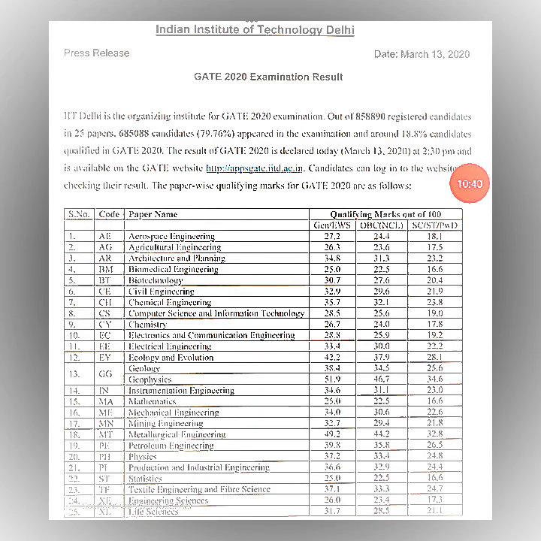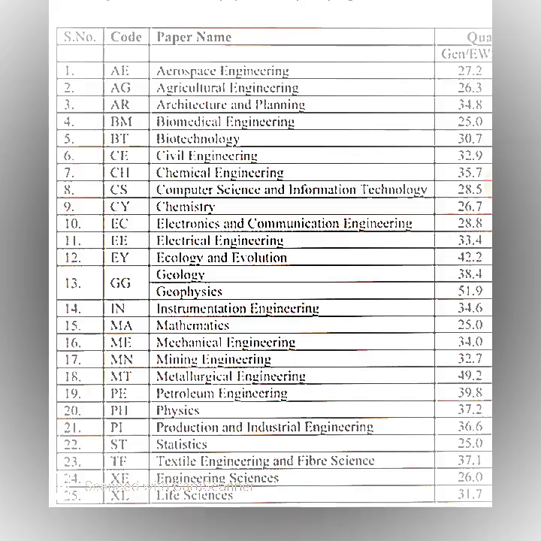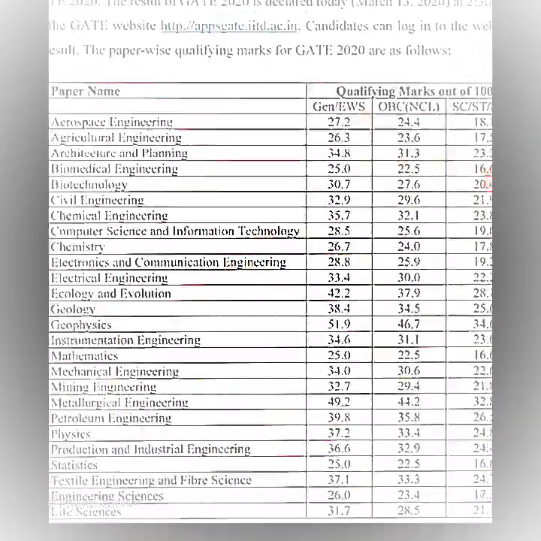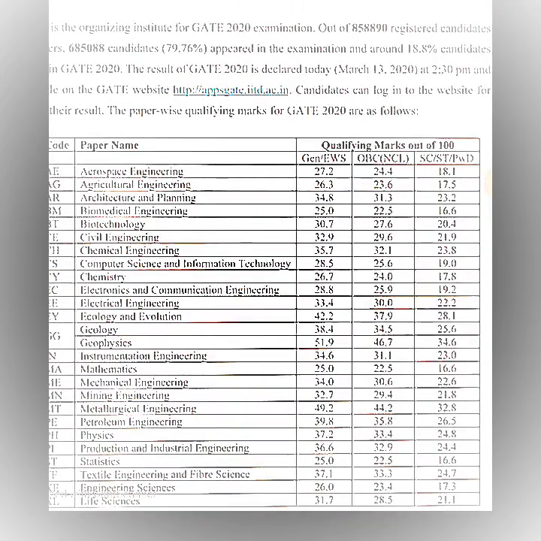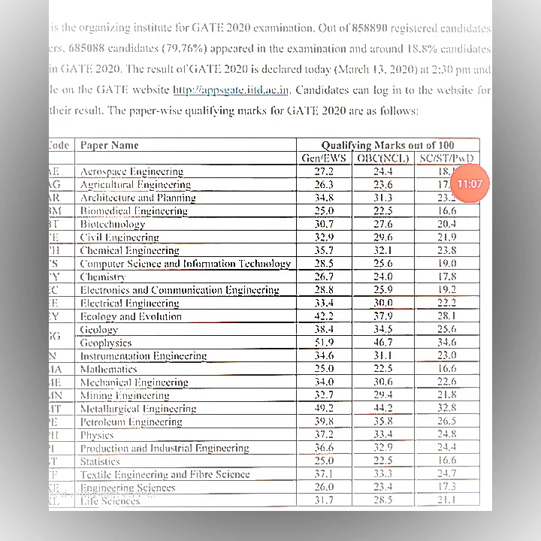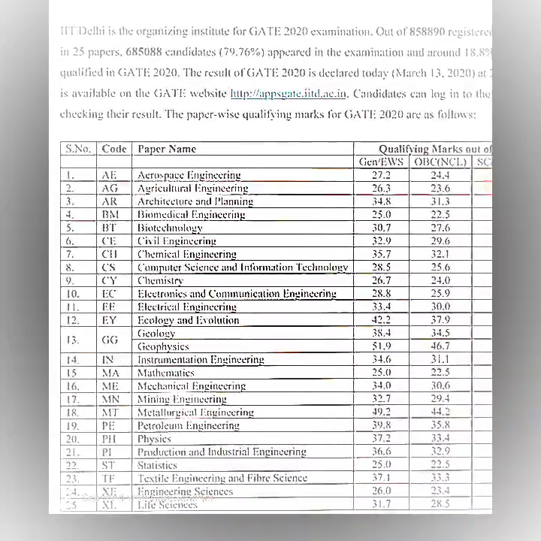If we see the cutoff department-wise, previously I told you that a total of 25 streams are there in the GATE exam. Here you can see the 25 streams, and each stream has a different cutoff for each category. The 3 columns on the right side are the cutoff marks for the different categories. Let us consider one example, the 16th row, mechanical engineering.